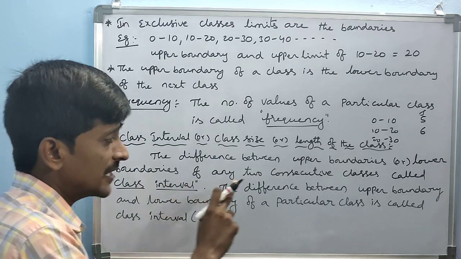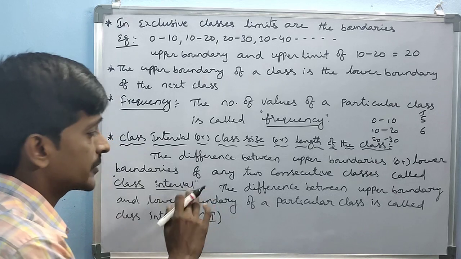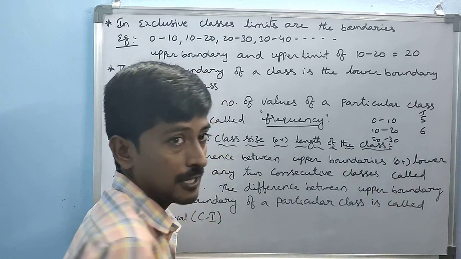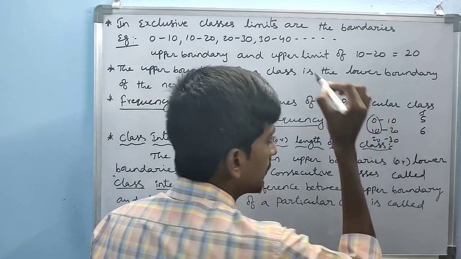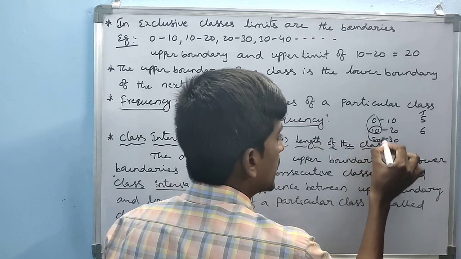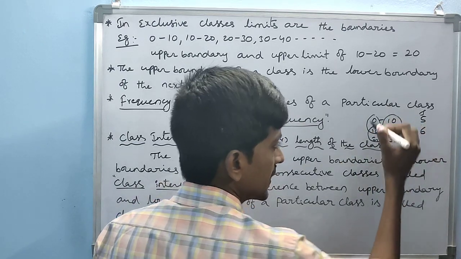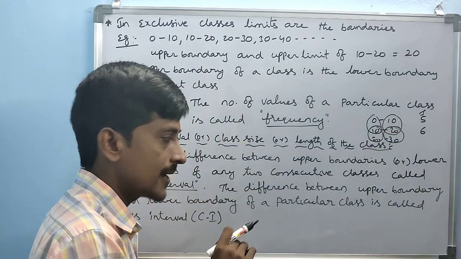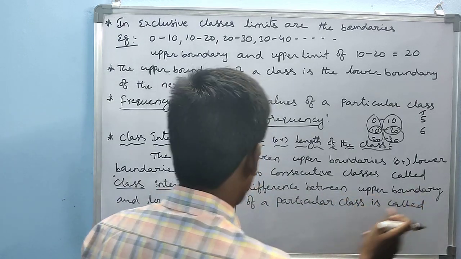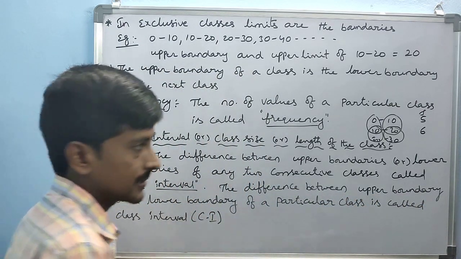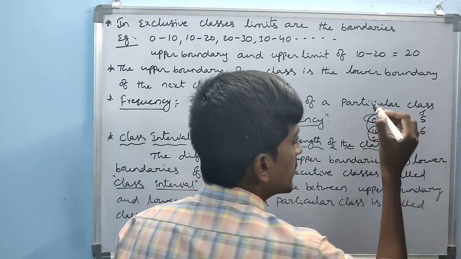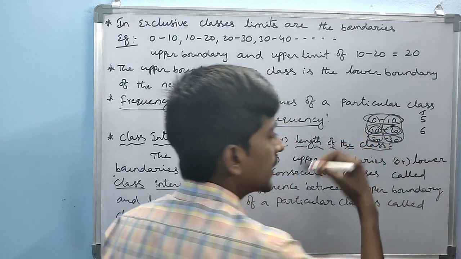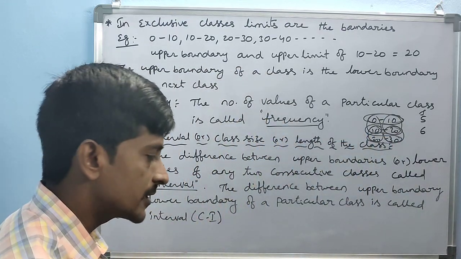Here, the difference between upper boundaries or lower boundaries of any two consecutive classes, means here 0 to 10, 10 to 20, 20 to 30. Here the difference between 10 and 0 is 10, 20 minus 10 is 10, 30 minus 20 is 10. That is the size of class, or the difference between upper boundary and lower boundary of a particular class. For example, what is the difference between 0 and 10? 10. Between 10 and 20? 10. Between 20 and 30? 10. That is the size of the class.